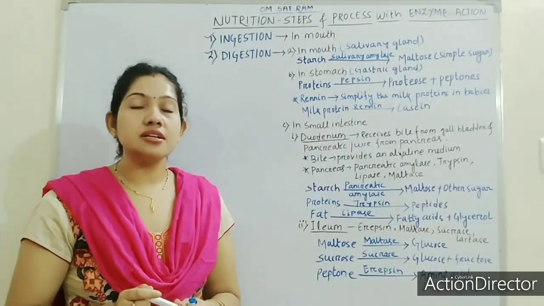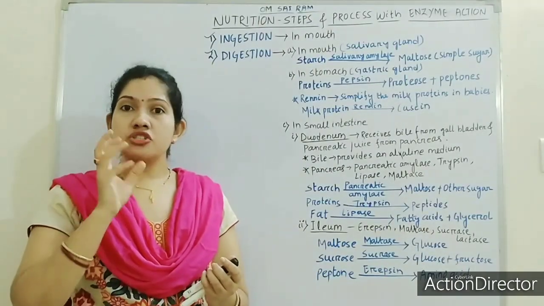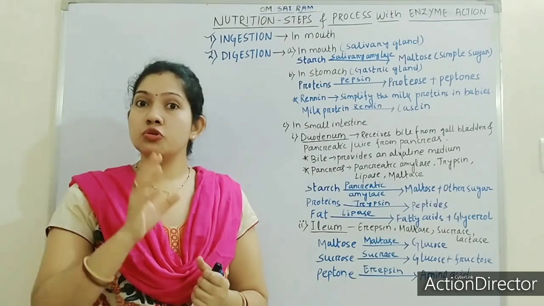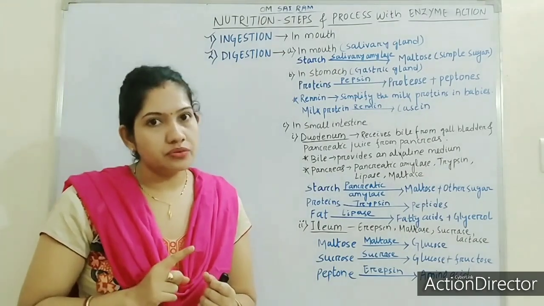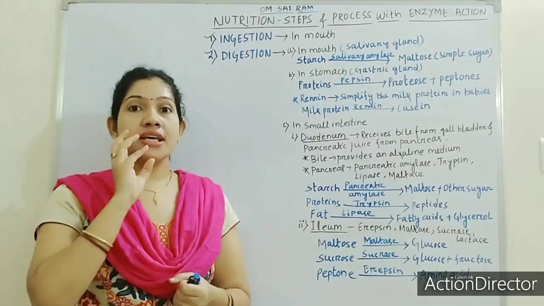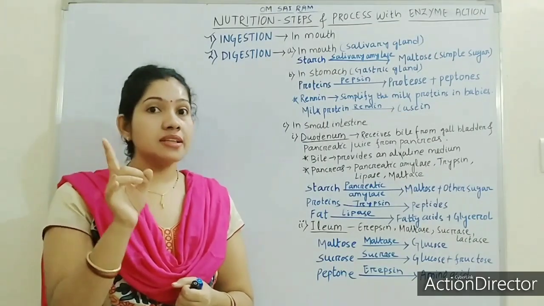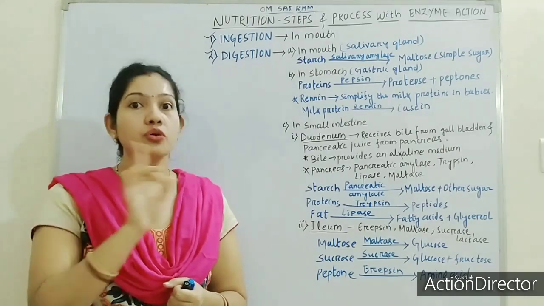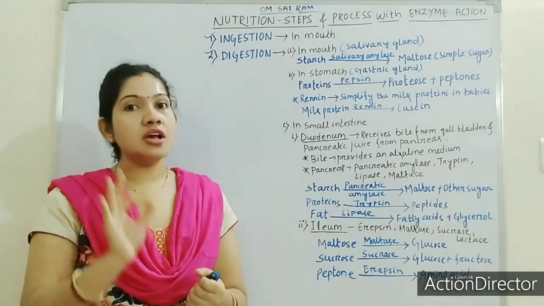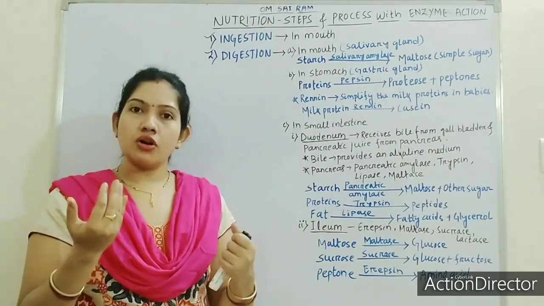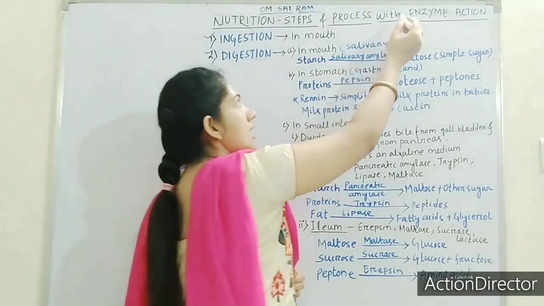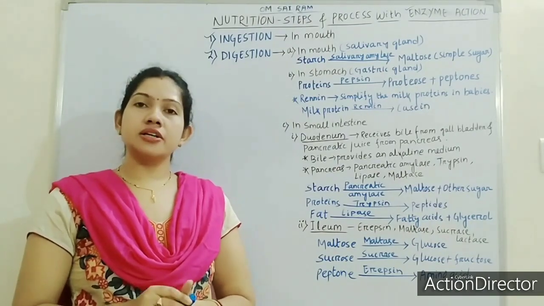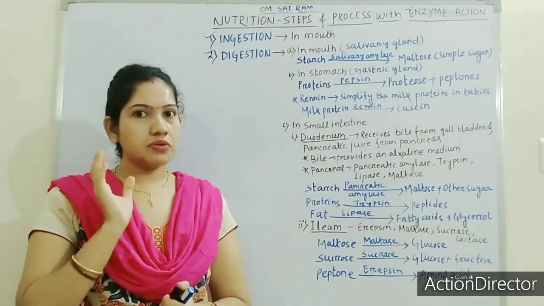So what is digestion? Digestion means the crunched food needs to be digested. There is a difference between grinding the food and digesting the food. If the food is grinded in the mouth, it is not that the teeth are also digesting the food. No, for digestion, a special chemical is required, or we can call it an enzyme. What is an enzyme? An enzyme is actually secreted from glands. We have already discussed digestive glands.